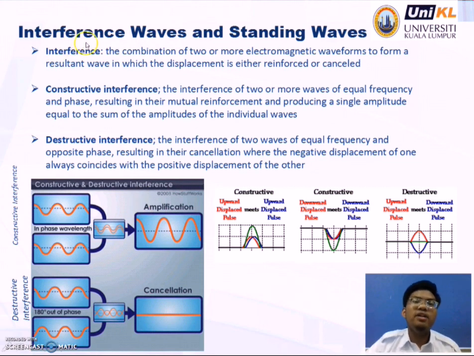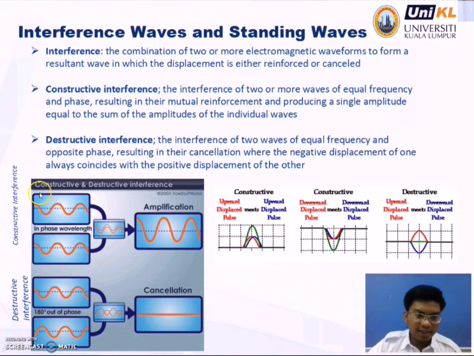Okay. So next is interference of waves and standing waves. What is interference? It's the combination of two or more waveforms to form a resultant wave in which the displacement is either reinforced or cancelled. Next, we look at constructive interference: the interference of two or more waves of equal frequency and phase, resulting in their mutual reinforcement and producing a single amplitude equal to the sum of the amplitudes of the individual waves.